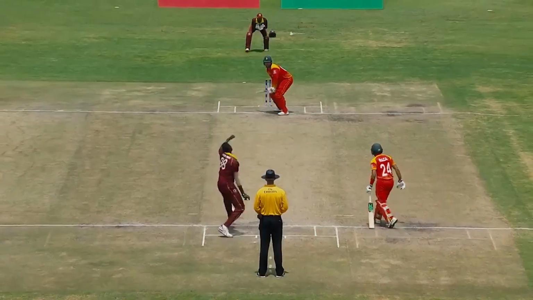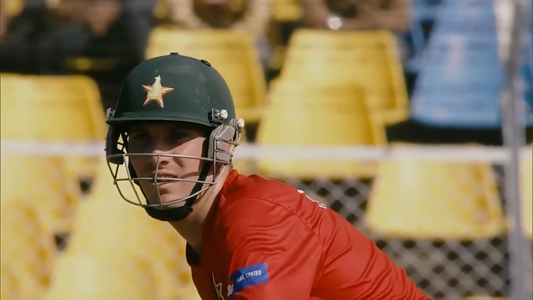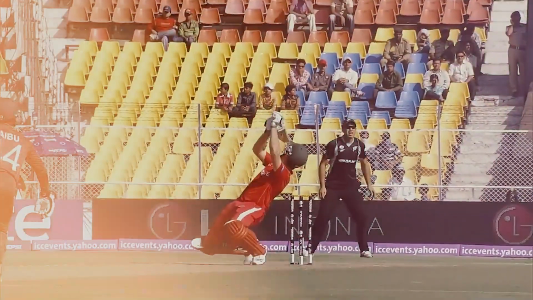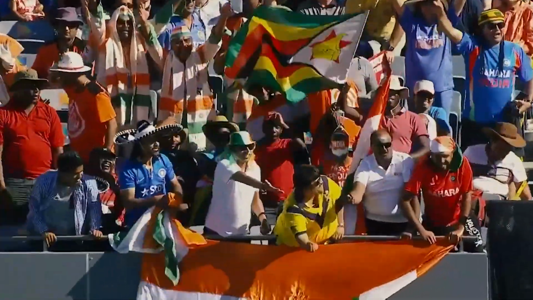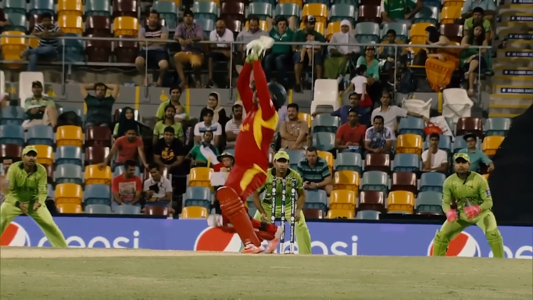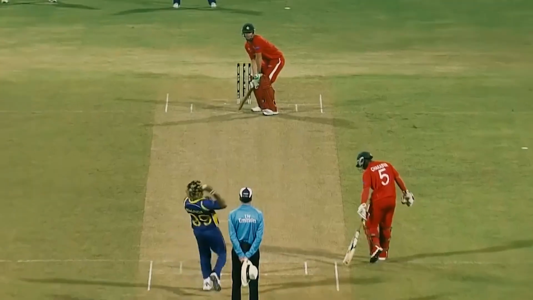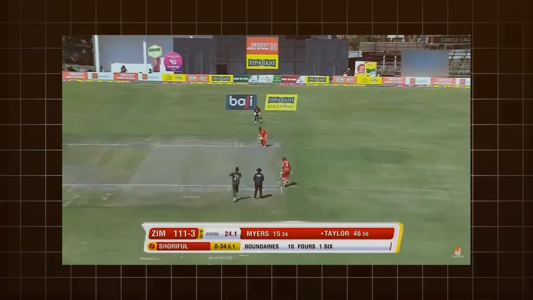The darkest entry on this list. In 2019, Zimbabwe's Brendan Taylor got caught in a scandal that started with drugs and ended in disgrace. He was secretly filmed using cocaine and then blackmailed into being part of a match-fixing plot. When the news broke, it shook the cricketing world.